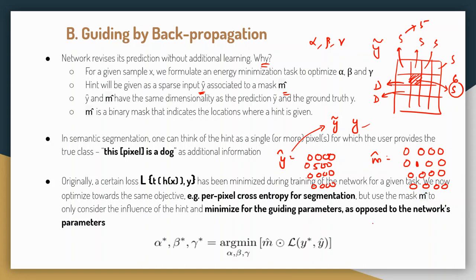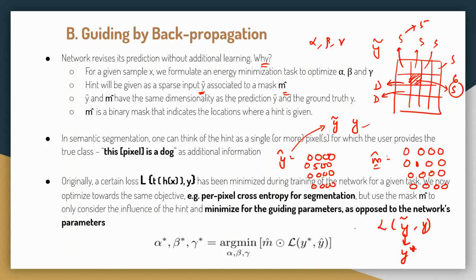Now, what we were doing earlier, we were minimizing this loss, y tilde comma y. Earlier, we were minimizing this loss. This is basically per pixel cross entropy for segmentation. Now, we are going to replace this by y star, because y star is the new prediction. But remember one thing, y star is only there due to the help of m cap. Without m cap, it would not happen.